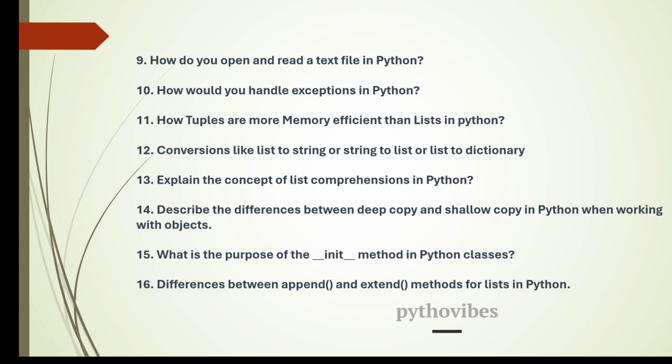Basically, if you have copied using shallow copy and you make changes in one object, the other one is also going to change, because these two are pointing to the same memory address in the backend. So when we change one object, the other also changes. But in the case of deep copy, it does not affect the other one. That is how you can answer the 14th question.